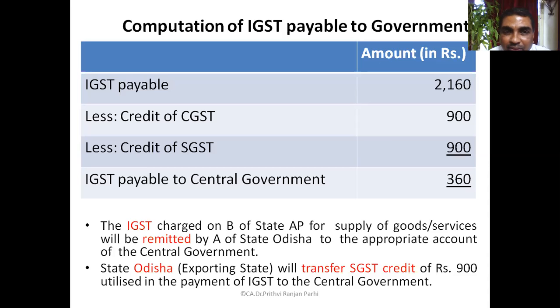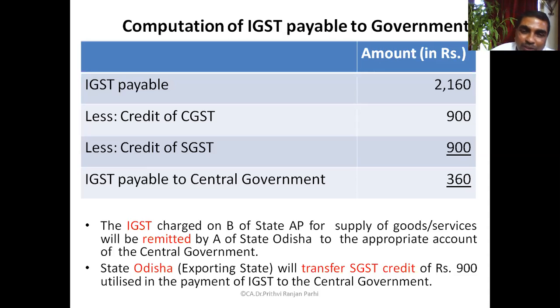Right? Yes or no? So Odisha is the exporting state. AP is the importing state. Yes or no? Are you agreeing? Up to this, is it clear? Yes, sir. Odisha is exporting state. AP is importing state.